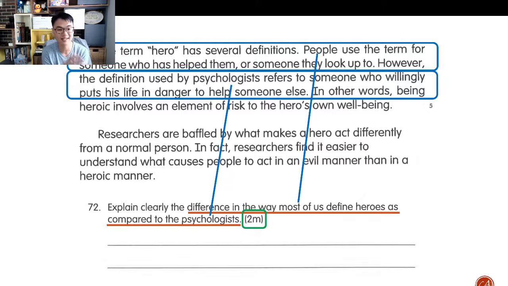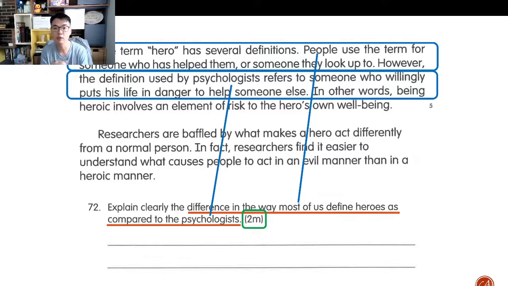So I have to explain clearly the difference, right? So what is the difference? Most of us define it this way, but psychologists define it this way. So I would use the word "but" in order to show the difference between these two definitions, all right? Someone who helped them or someone they look up to.